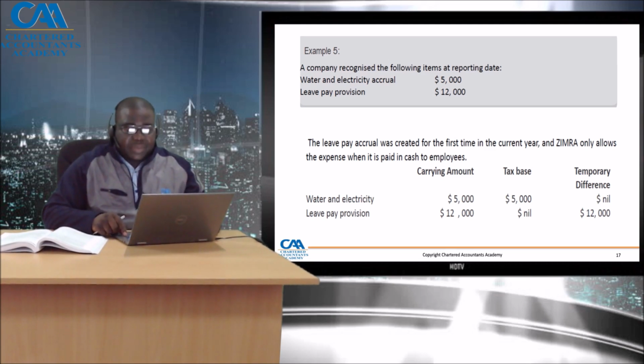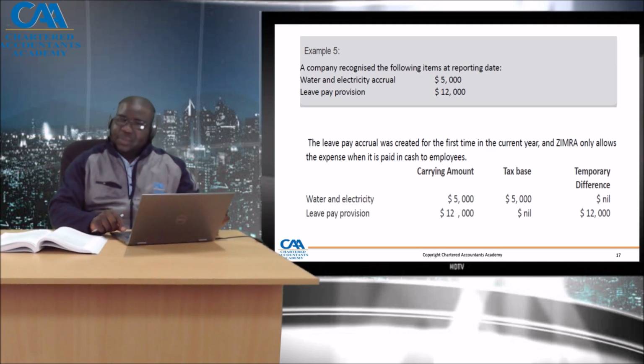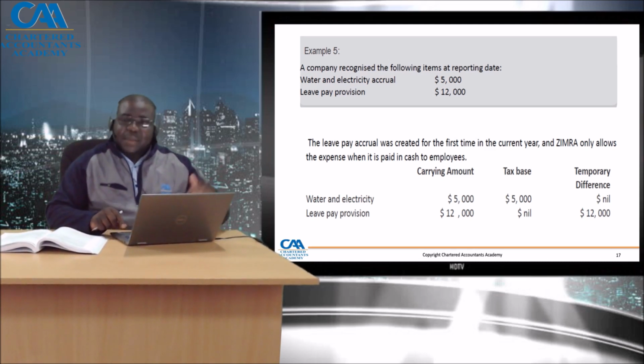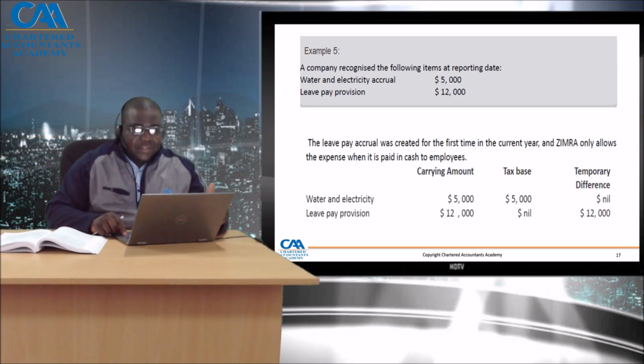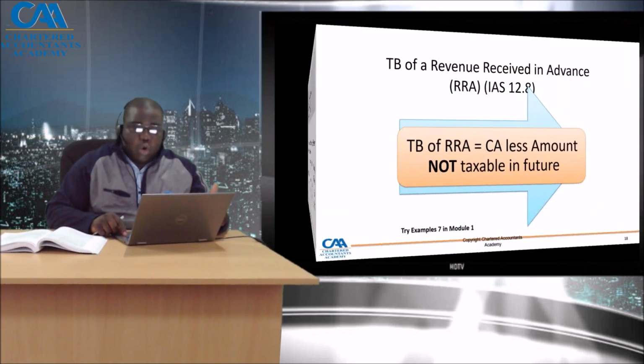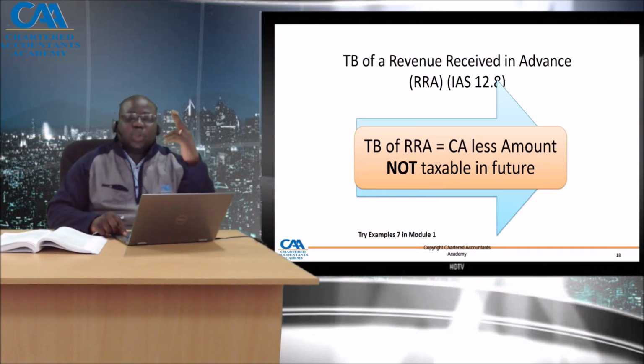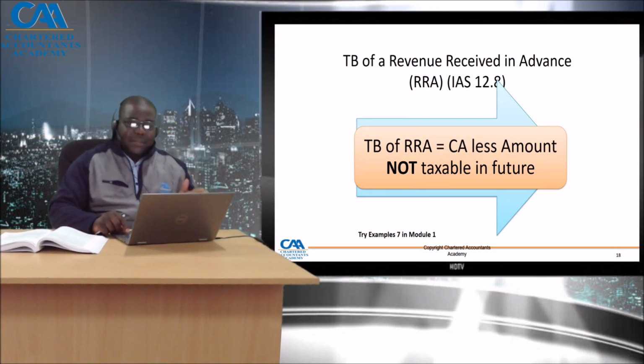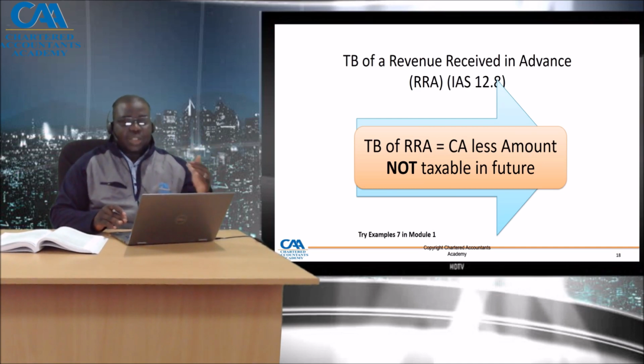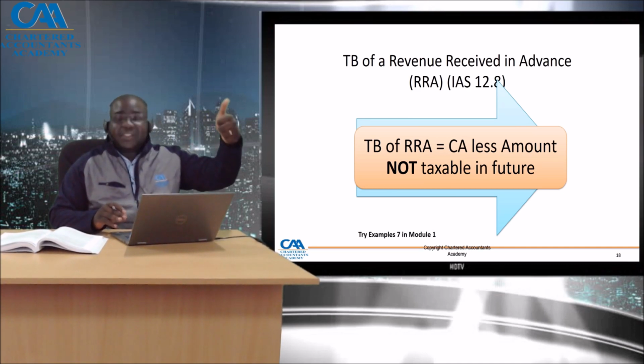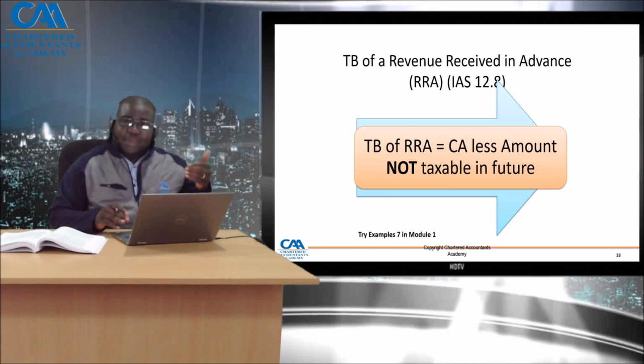One interesting item that has very special deferred tax implications is the revenue received in advance. It is very important to note that revenue in advance could actually cause an entity to pay tax twice. If we remember very well under current tax, we said the income tax authority, ZIMRA, would tax an entity when it receives income or when it is accrued.